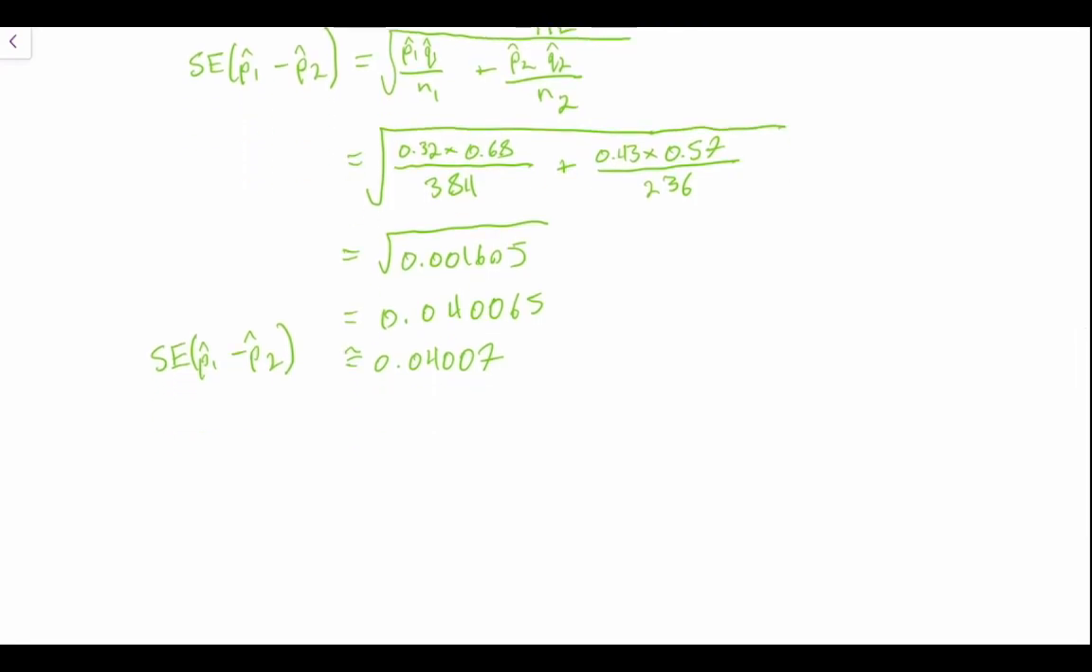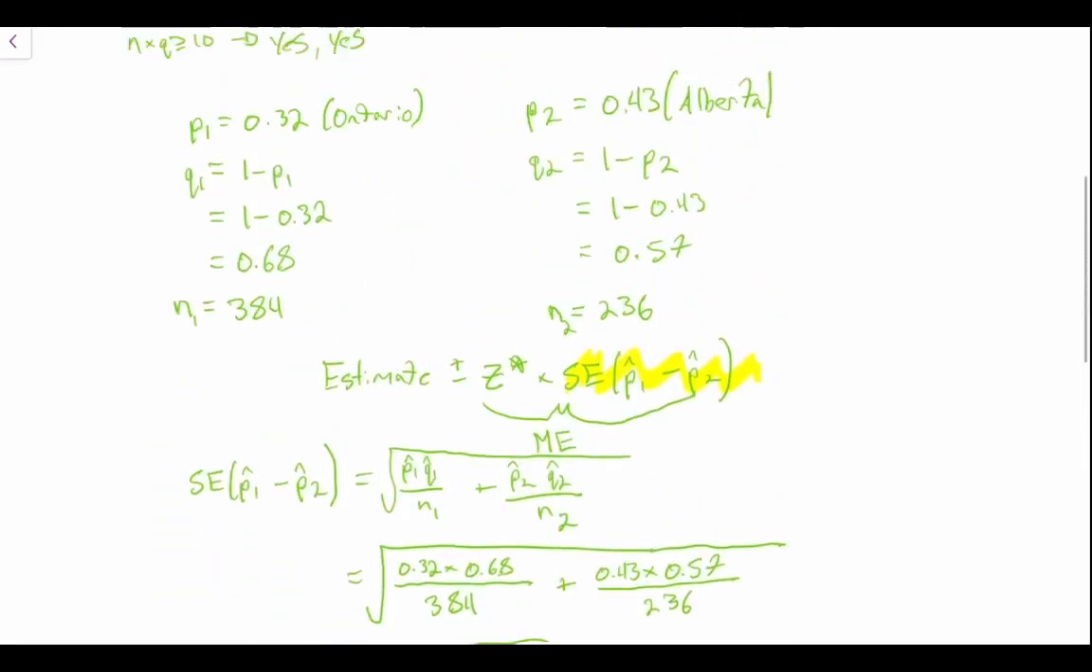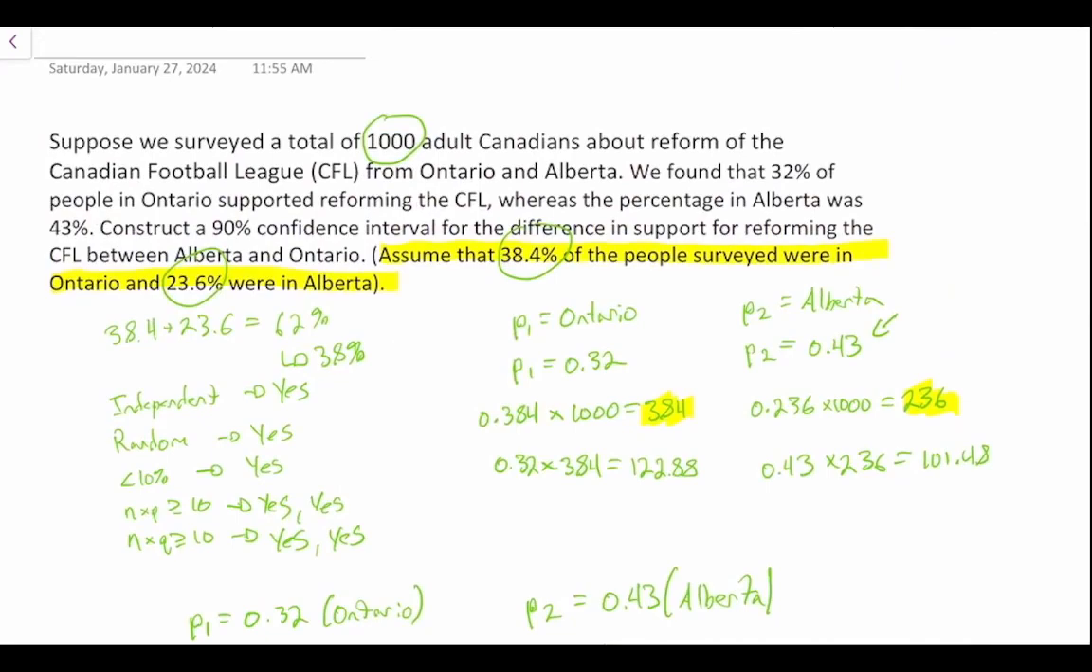And now we have to establish our confidence interval. So as we've already written, our confidence interval is equal to our estimate plus or minus our margin of error. Well, we haven't really established our estimate, so let's go up to the question and double check what the question is asking us. So we're asking for the difference in support for reforming the CFL between Ontario and Alberta. So what is the difference?